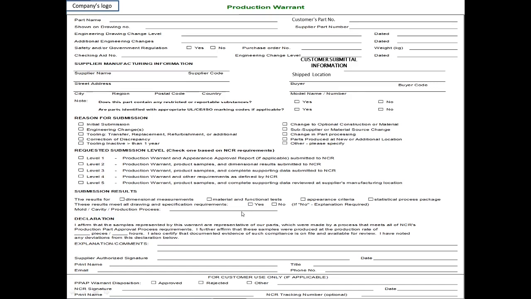And here you have to declare that the information given and the documents submitted are meeting the customer specification. So your authorized signatory will sign here and his mail ID will be written here. It proves that you have agreed to the customer's requirements. So this is the close look of the production warrant.